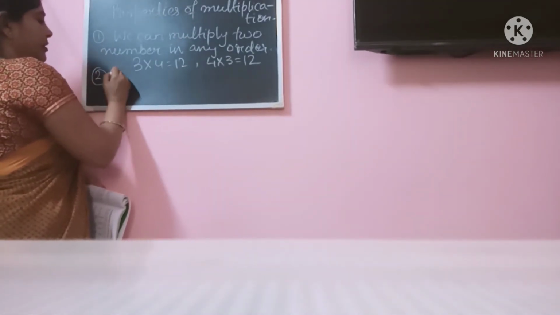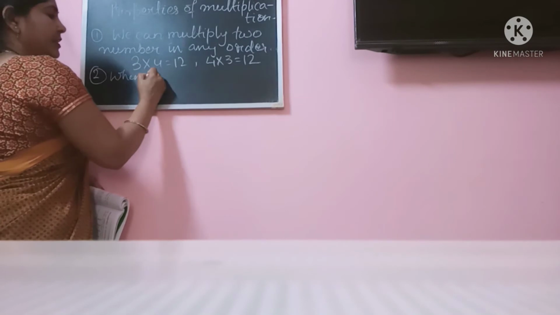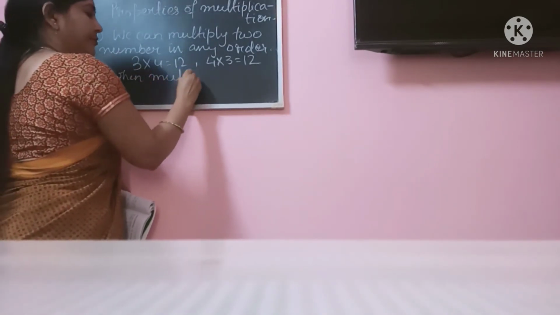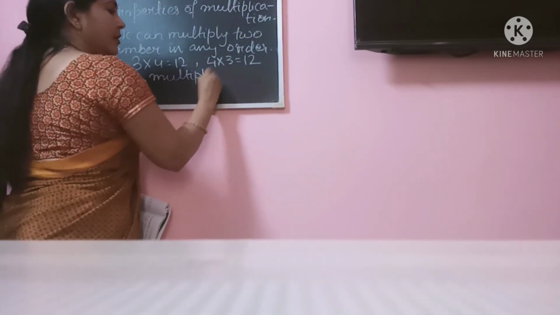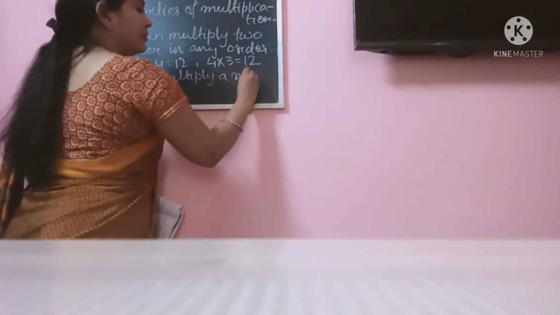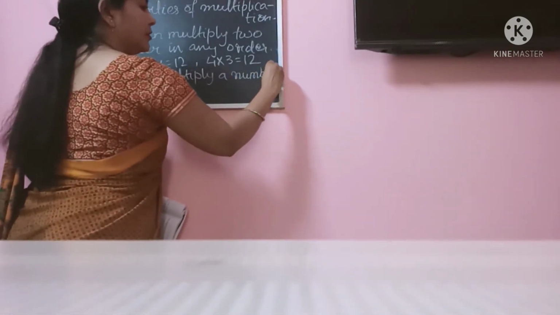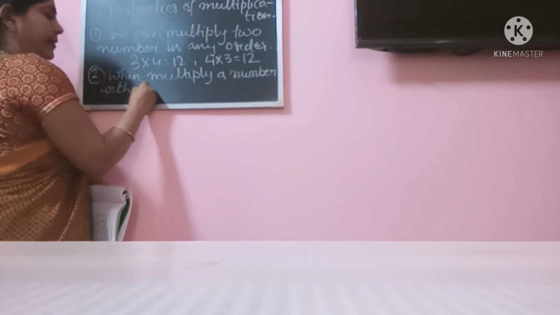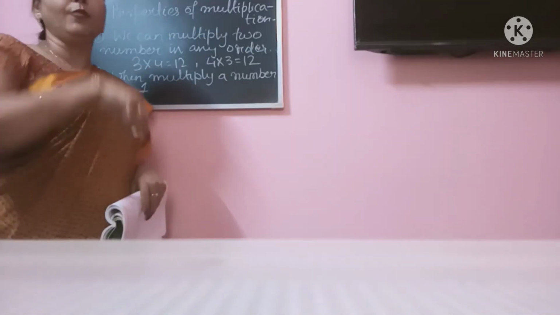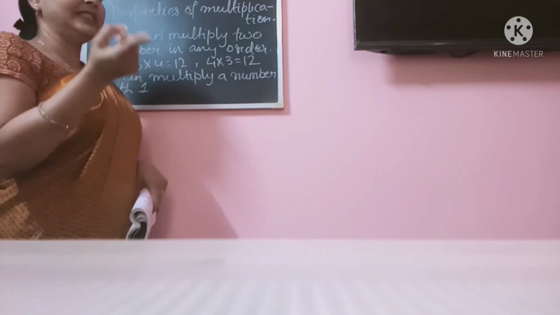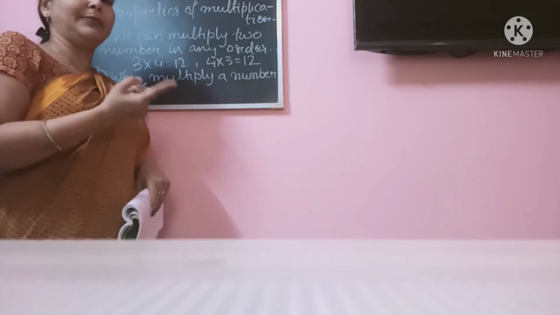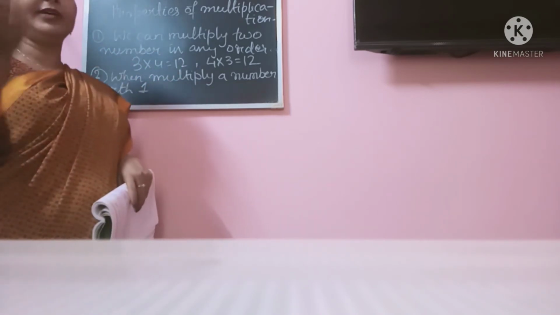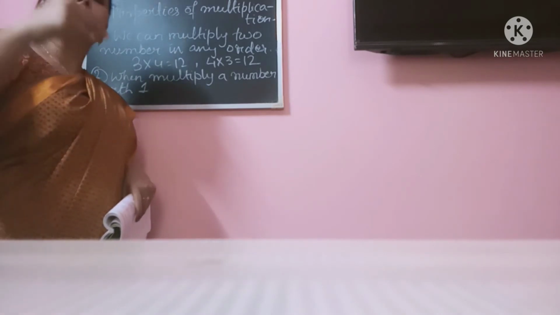Second property: when we multiply a number with 1, remember, okay. So in one's table, 1 ones are 1, 1 twos are 2. One's table is the same. Whichever number you are going to multiply with 1, the answer will be the number itself.